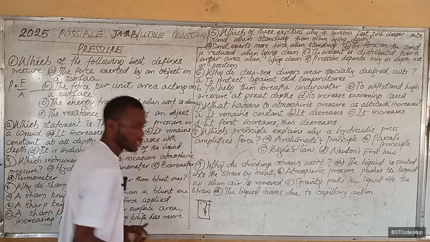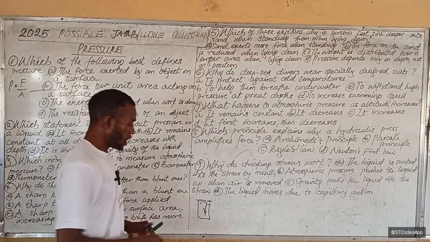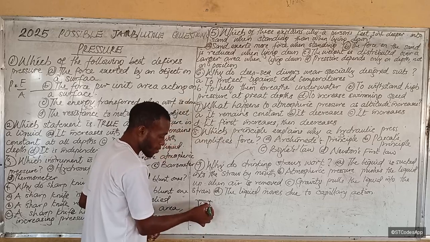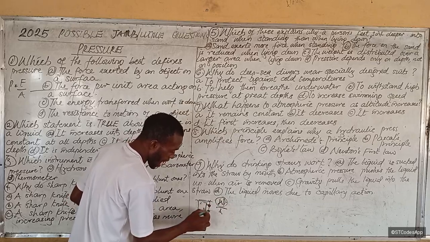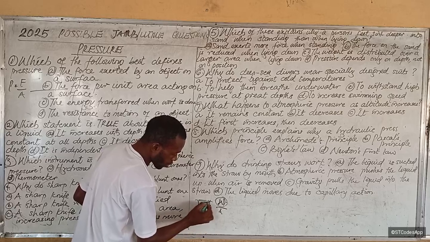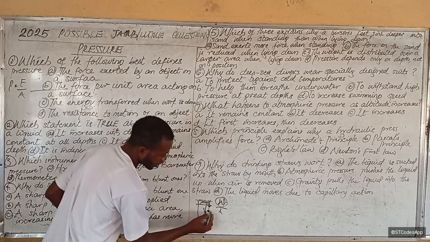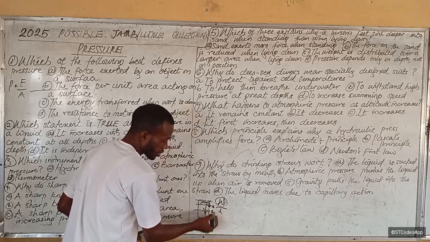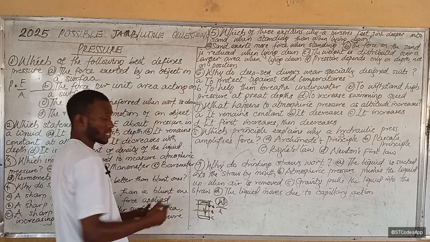Since pressure is force per unit area, if you are here, you are going to experience a force that is higher than here, because the weight of the water at this point is heavier than the weight at this point, because it's only a little amount of water up here that is acting on this area. Do you understand? So at this point here, you experience higher pressure than you experience at point A. At point B, you experience higher pressure. At point C, which is way below, you are going to experience higher pressure again than at points A and B.